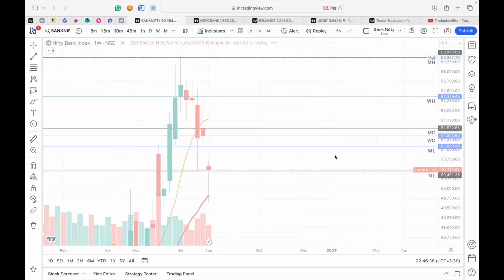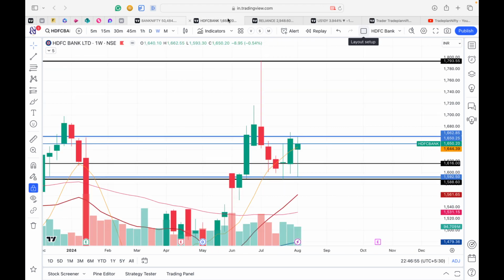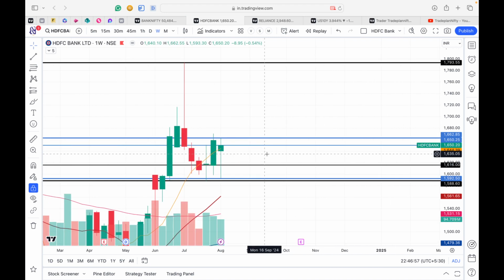And when you look at the daily chart, you see that Bank Nifty is still below 20, 50 and 8 bar moving average with a very good support at 54.51. So till Bank Nifty closes above 51,352, it is surely bearish. HDFC Bank on weekly chart is running between 1588 and 1650, but still above 20 bar moving average, again with the similar kind of reversal pattern.